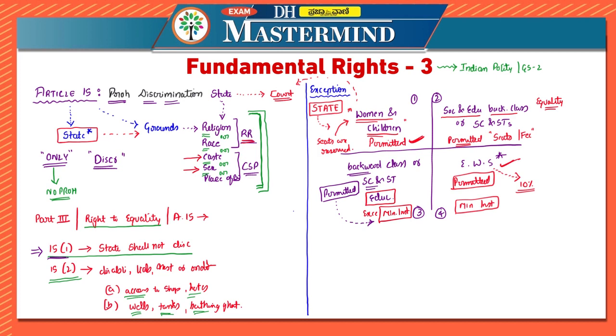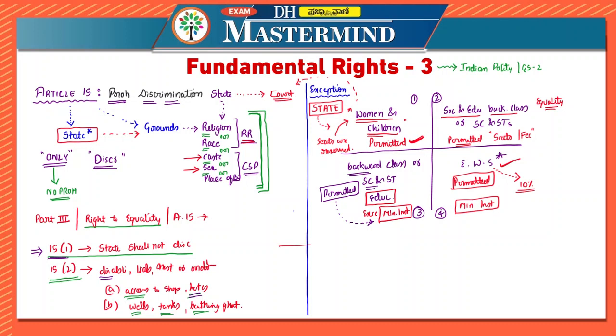The article also says in clause 2 of article 15, in sub-clauses A and B, that on the basis of religion, race, caste, sex or place of birth, there should not be any discrimination on access to shops, hotels or any public places. And in B, it is saying that wells, tanks, bathing ghats, in these also access cannot be stopped. But the exceptions we have seen till here, the 4 exceptions we have seen.